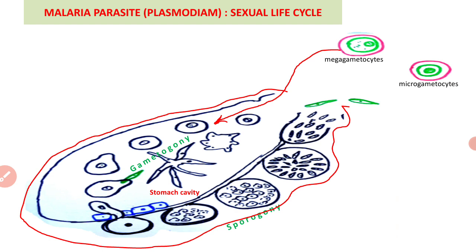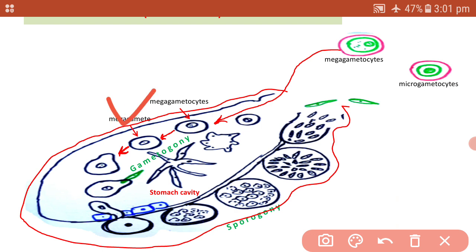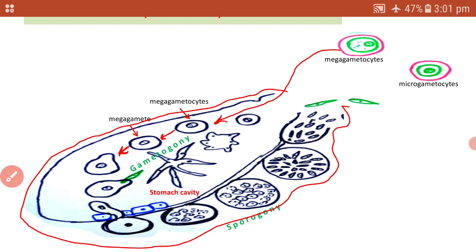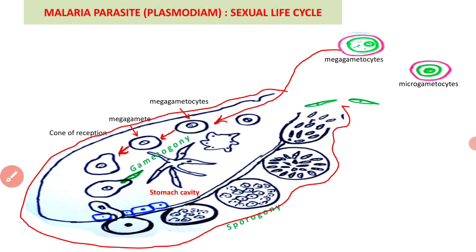Suppose the megagametocytes, which are rounded in structure, enter into the body of the mosquito.